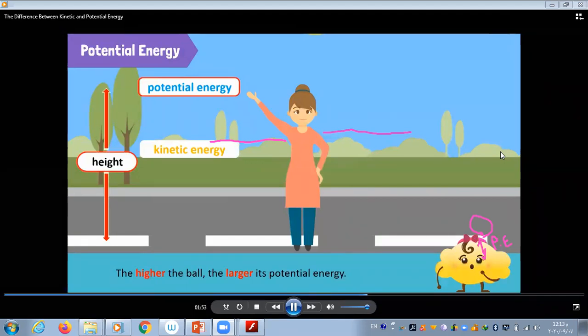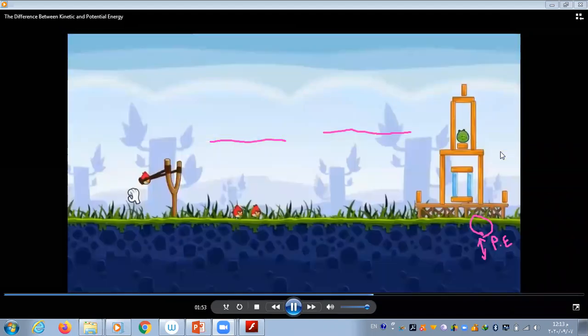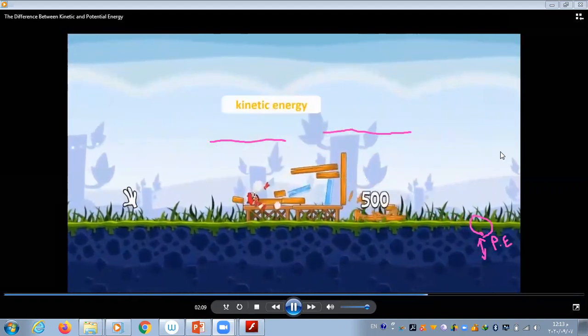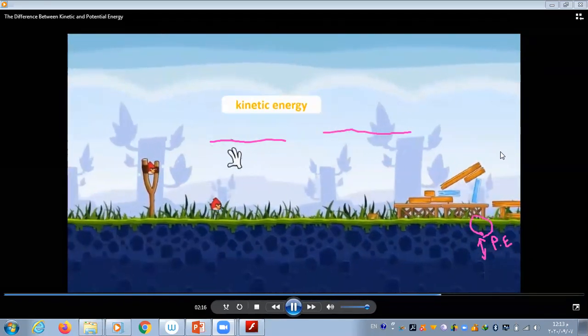Let's look at another example. Look at the slingshot. It has stored energy with which it can throw the bird up to a certain distance. Based on its position in the slingshot, we can say the bird has potential energy. As soon as it's released from the slingshot, it gains kinetic energy. And because of kinetic energy, it is able to apply force on the little houses to break them down.